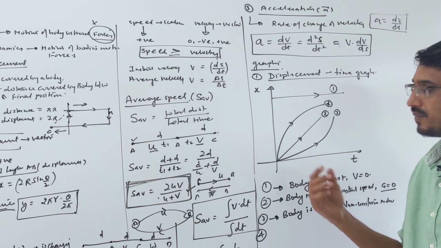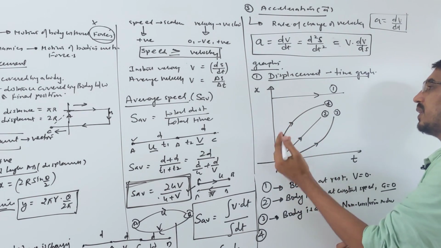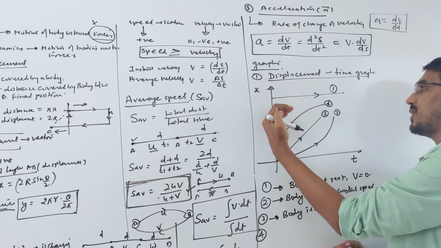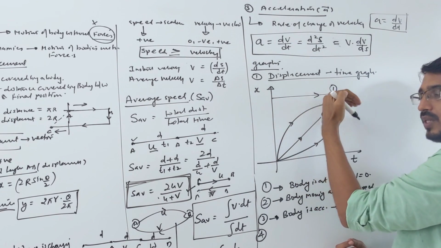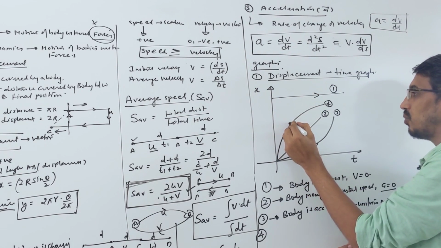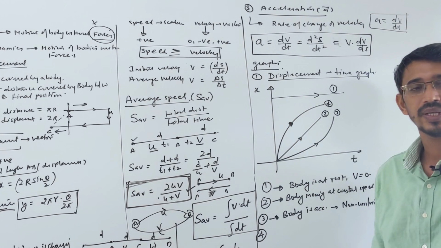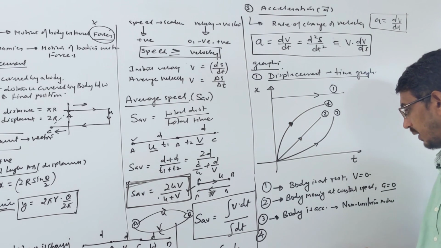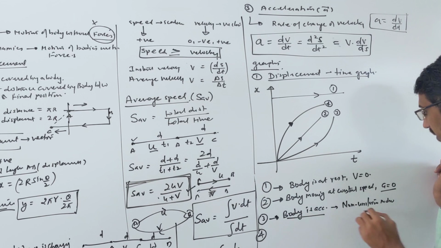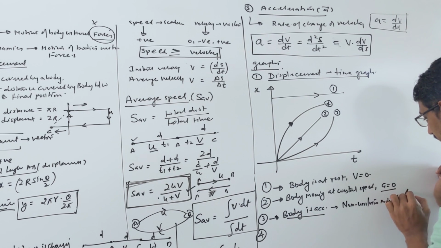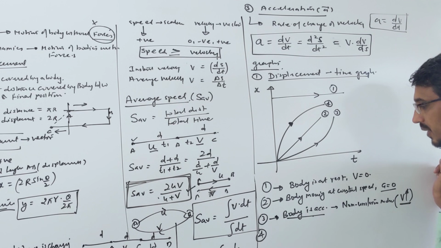In this graph, look, time is increasing, but in the given time interval your distance travelled is reducing, slower and slower, correct? So here your body is slowing down. Earlier, when the body was accelerating, you said the velocity is increasing. Keep in mind, velocity increasing means the body is accelerating.